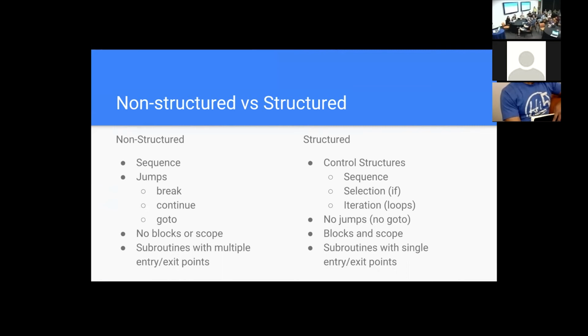No blocks or scope, so everything's kind of in the global area, so it's hard to keep track of things. There are subroutines, which are like functions, but with multiple entry and exit points. And then we can compare that to structured. We add a couple things to the control structures. It's no longer just sequential. We have selections, which is like if statements. We have iteration, we have loops now. There's no jumps in the structured world. Blocks and scope have been introduced. Subroutines with single entry and exit points.